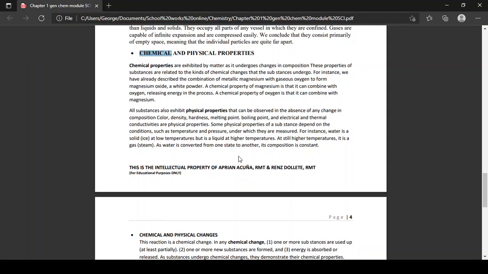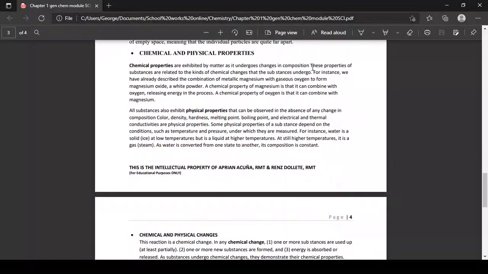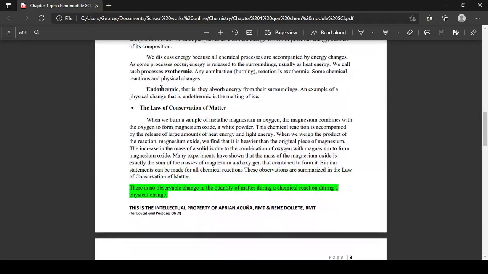Next, you have your chemical and physical properties. Chemical properties are exhibited by matter as it undergoes changes in its composition. These properties of substances are related to the kinds of chemical changes that the substances undergo. For instance, we have already described the combination of metallic magnesium with gaseous oxygen to form magnesium oxide, a white powder. This is part of the law of conservation of matter.